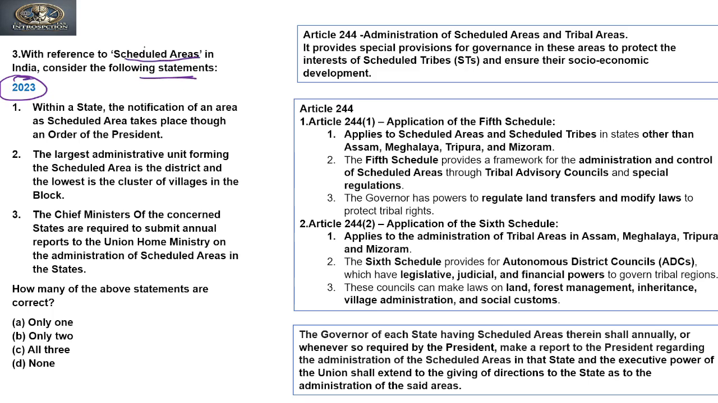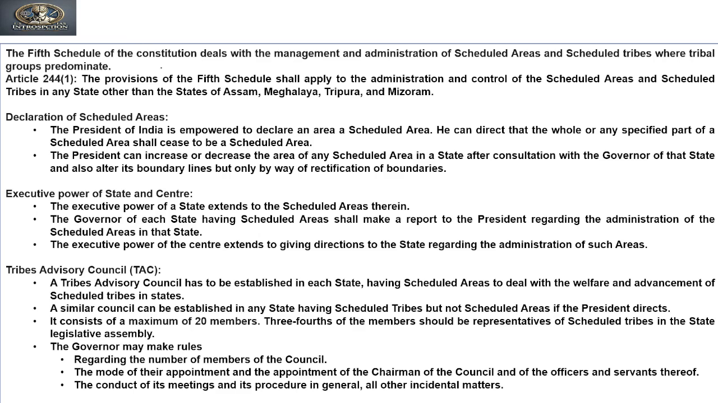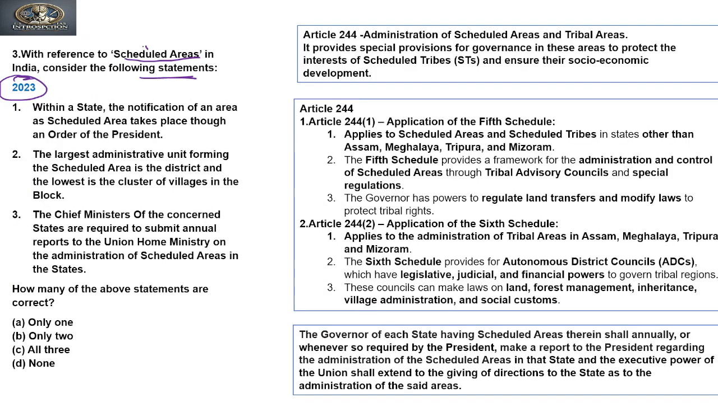As we have seen when we discussed the scheduled area, scheduled area is covered under two schedules. One is the 5th schedule, that talks about general scheduled areas all over India, whereas the 6th schedule is a specific schedule provided to the 4 northeastern states. Clear? So let's see this related to that.